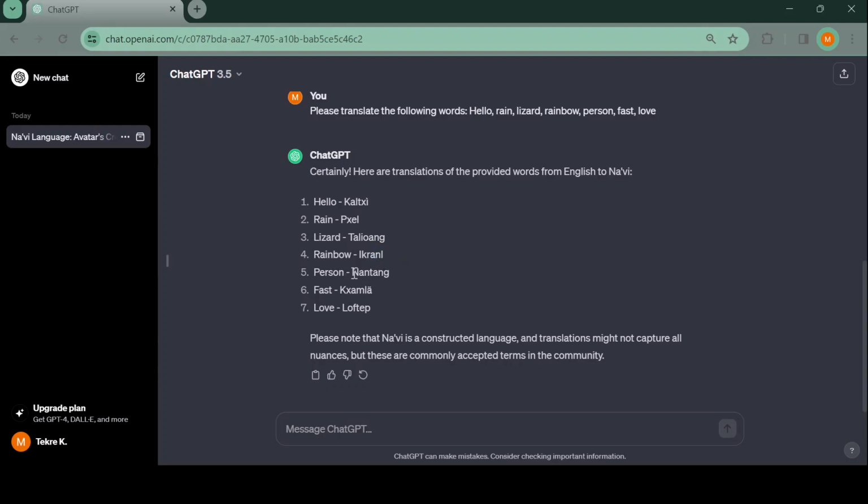Person, Nantang. Nantang is not a person, it's a viper wolf. Fast is also an existing word, but not the correct one. Love, I mean, it's technically a possible word, but it doesn't exist. So, yeah, they got one word correct, and the rest wrong.